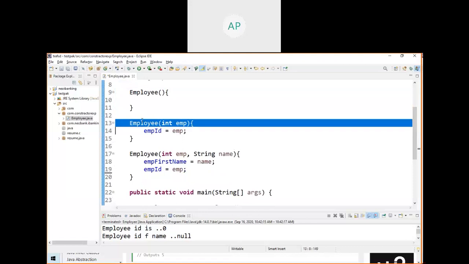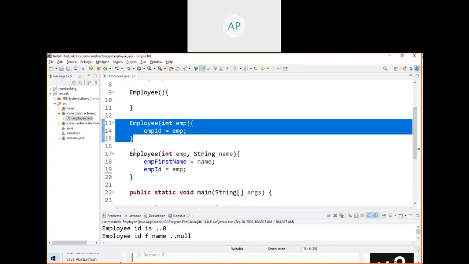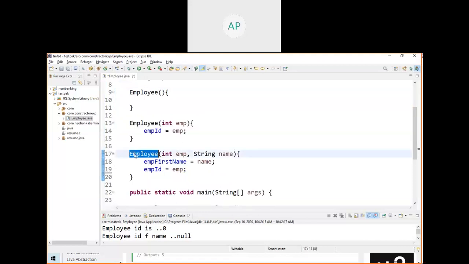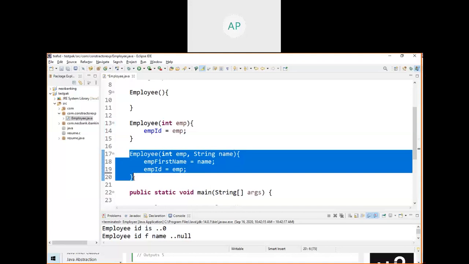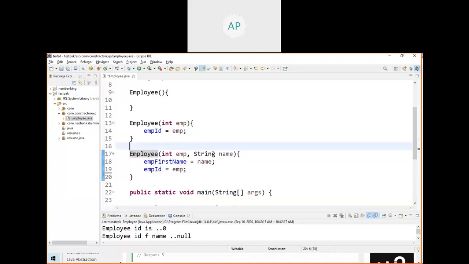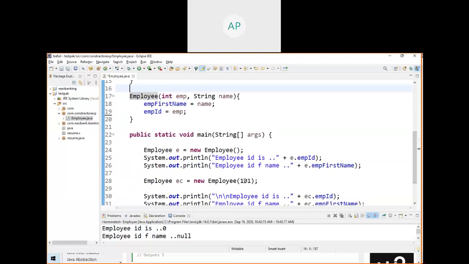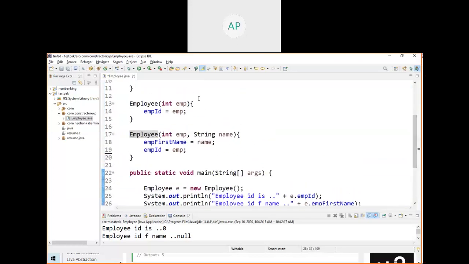I created three constructors. This is the empty default constructor, this is a constructor with a single parameter, and this is a constructor with two parameters. See what I am doing here: when I create the object, I am passing the value, and I am assigning the value to the class variable.